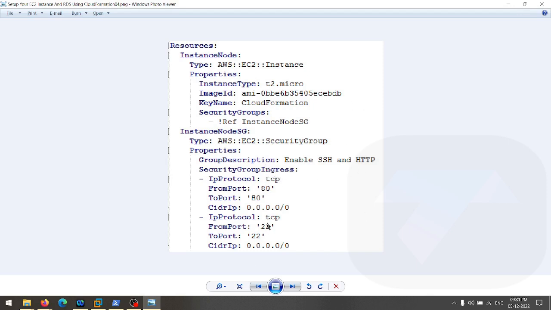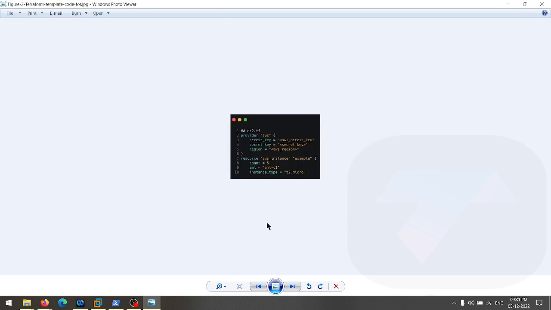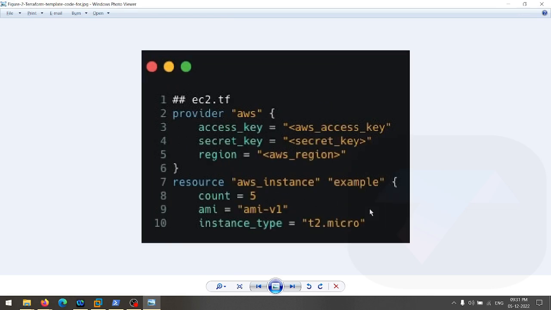This is how the code looks. It's very easy to understand, right? And easy to write as well. Basically, this is how Terraform code looks. Now, it's a very small piece of code. We also have to create more files in Terraform, like the tfstate file, which is also created. So again, in Terraform, it's very easy to understand.